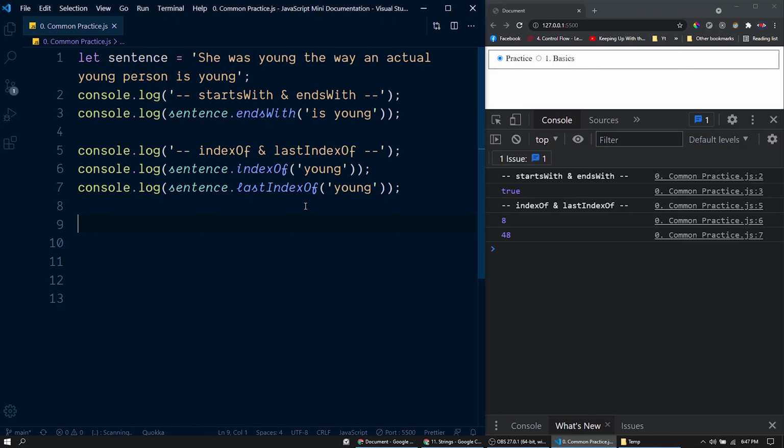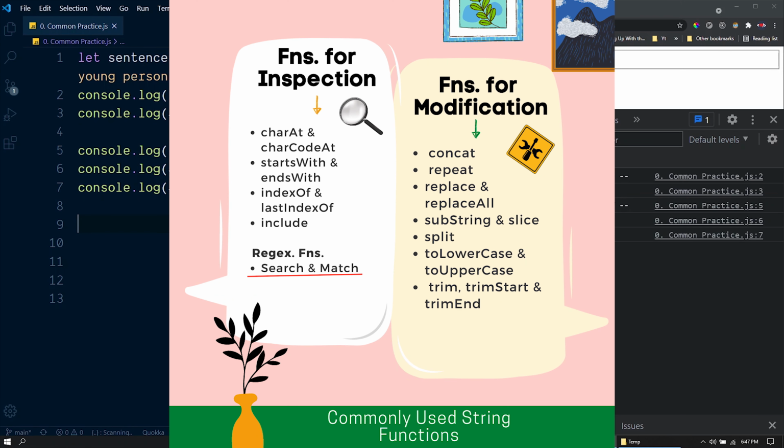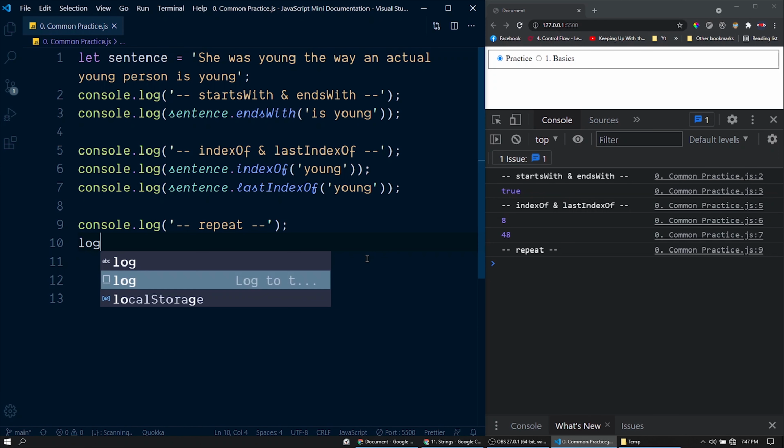Now under this inspection category, we have two more functions, search and match. We'll be discussing that after these modifications functions. Now let's talk about repeat function. Without further explanation, let's try the function here.